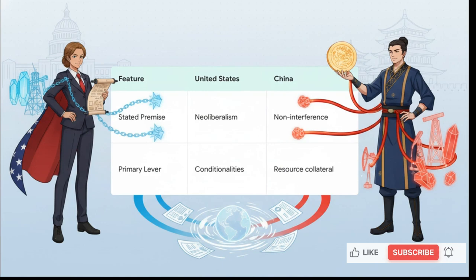The U.S. model traditionally demands submission to neoliberal policies, things like complex conditionalities, privatization, and strict austerity programs. China's model, on the other hand, pitches non-interference, basically saying, hey, we won't meddle in your local government. However, the hidden hook here is that this massive Chinese debt is directly collateralized by raw physical resources. If you default, they take the oil, or they take the minerals. It's a very direct exchange.